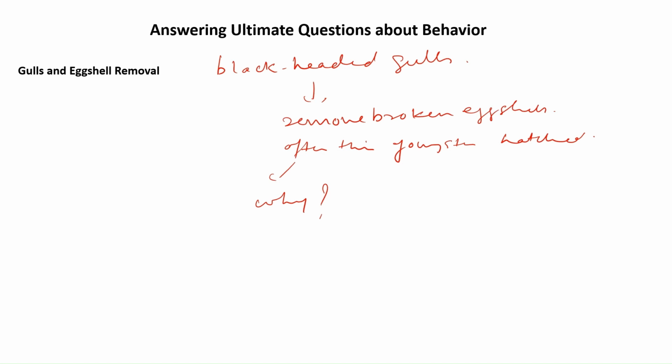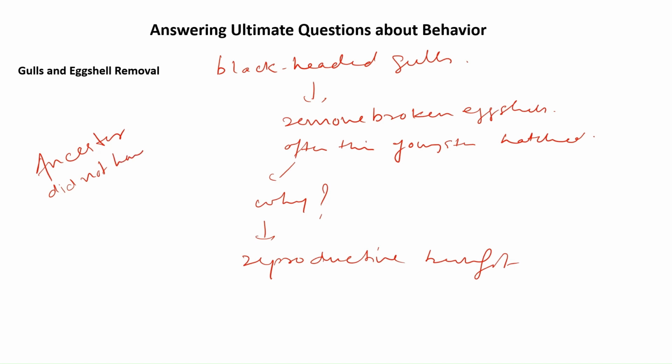Does this behavior have any reproductive benefit? That means, does this behavior have any evolutionary reason? Why has this behavior or this character been favored by nature? Why is this character present in black-headed gulls? Maybe the ancestor did not have this character, that means they were not throwing eggshells somewhere else. During the course of evolution, some mutation happened because of which a new character developed, that now they are removing the eggshells, that is the broken eggshells.